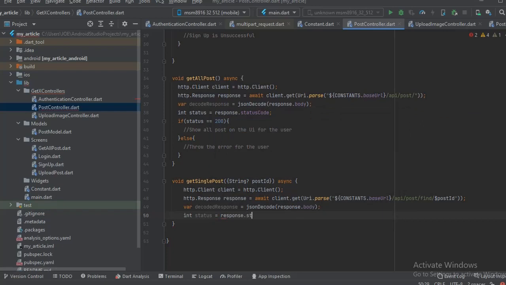That's good. Now if it is 200, meaning that it is successful, all we need to do is display the post on the UI. We're going to do that later using GetX to update the UI. Else, if it is not successful, all we need to do is throw the error.